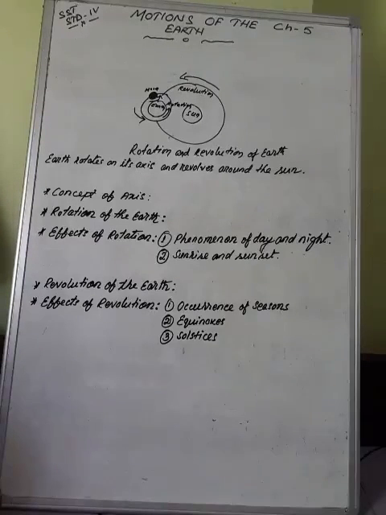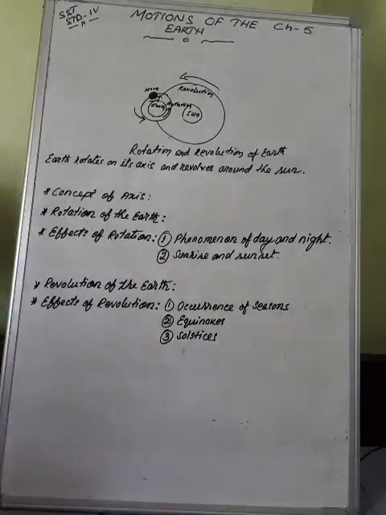Open your book to page number 28. Then the picture is there. Here is the north pole, and down you can see the south pole. There is a line. That line is called Earth's axis. The Earth's rotational axis is an imaginary straight line that runs through the north and south pole. It starts from the north pole at 90 degrees north to the south pole at 90 degrees south.